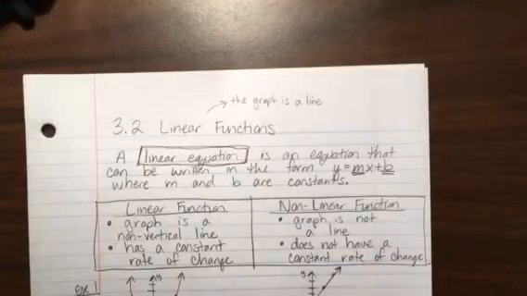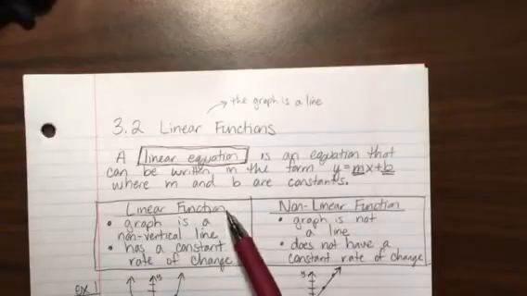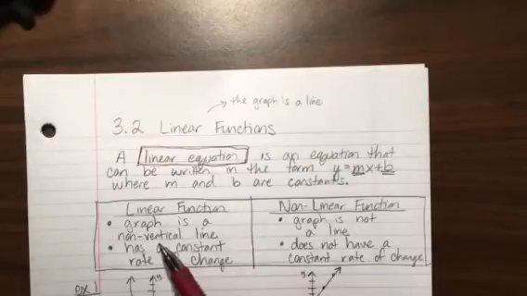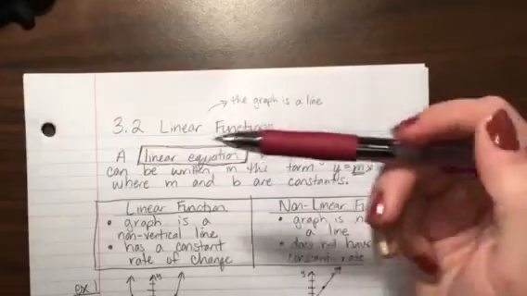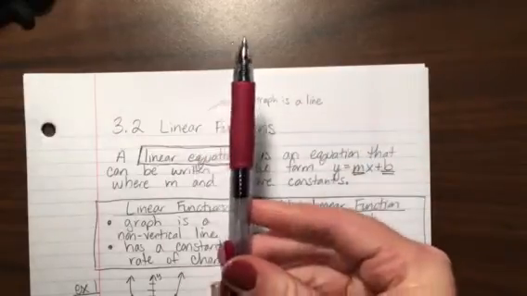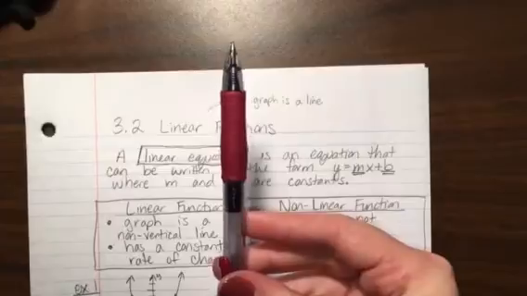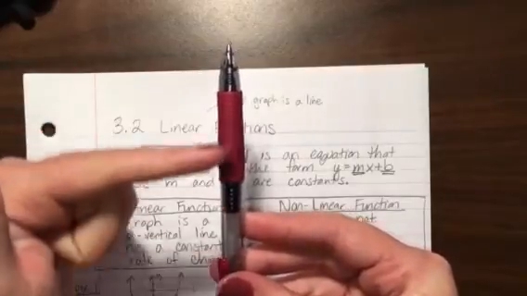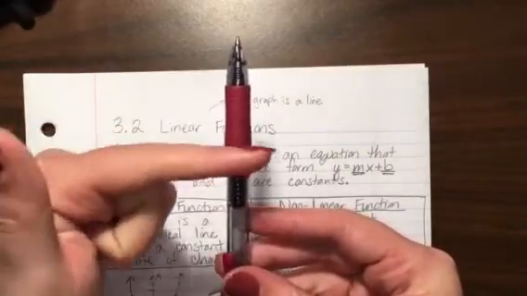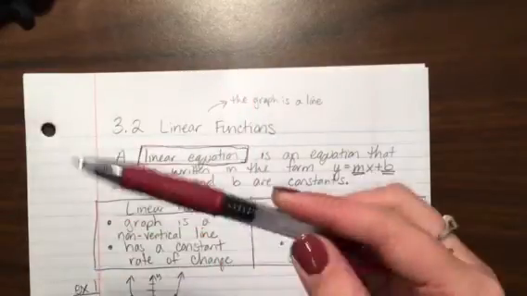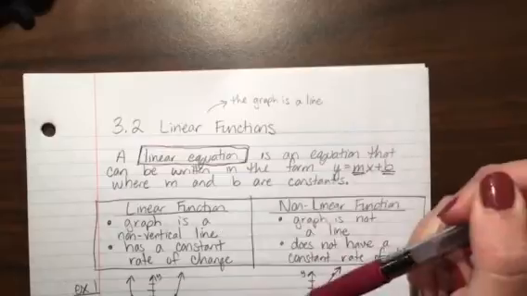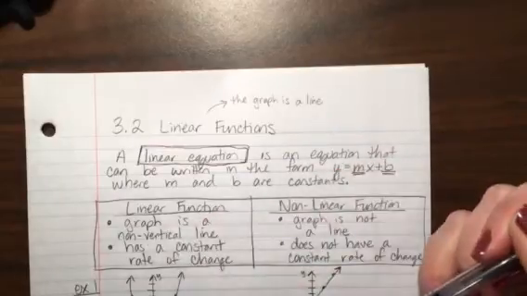Now there are multiple types of functions, linear and non-linear. If it's a linear function, it has a graph that is a non-vertical line. If the graph was vertical, picture a straight line up and down, notice this would not be a function because this would fail the vertical line test. All of these outputs have the exact same input. But any other line constitutes a function, except a vertical one.